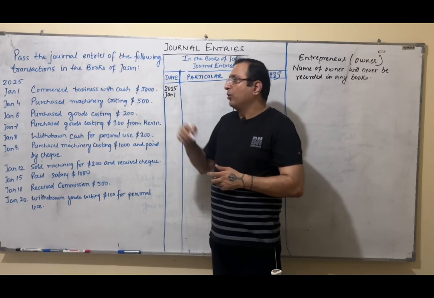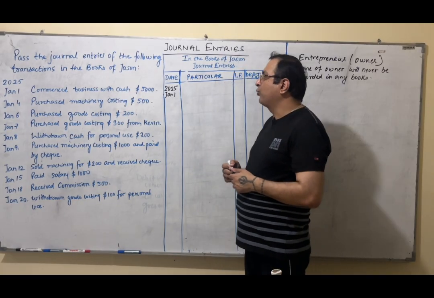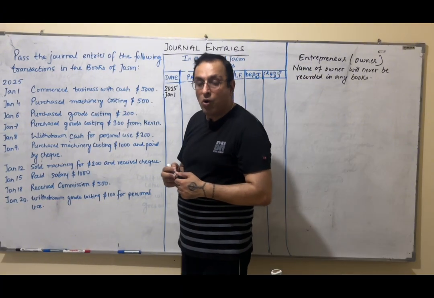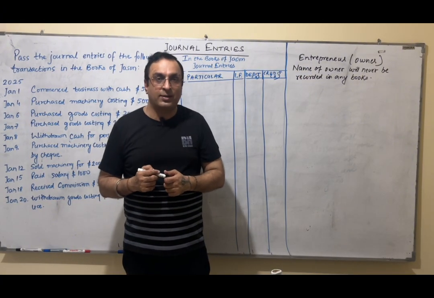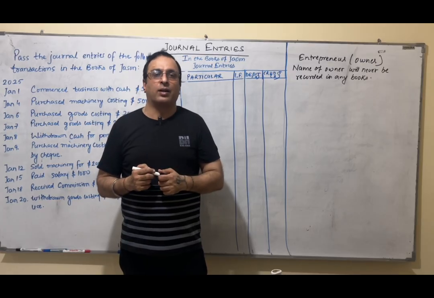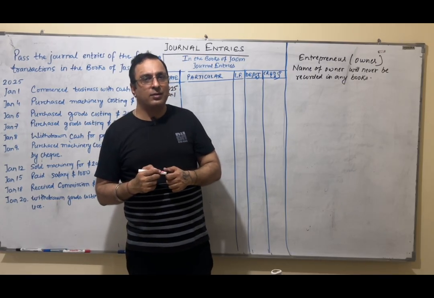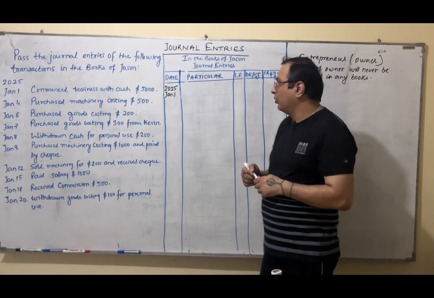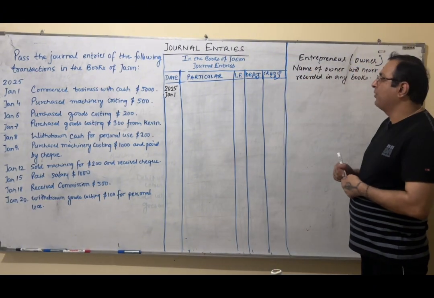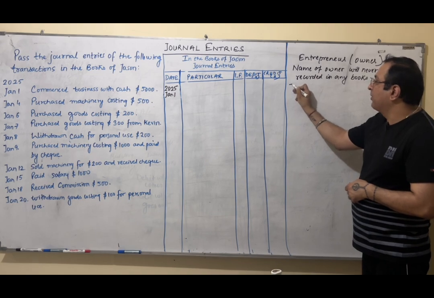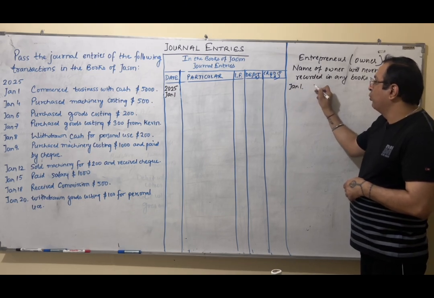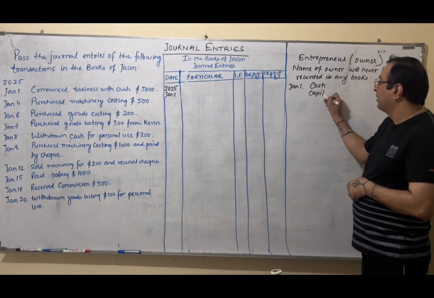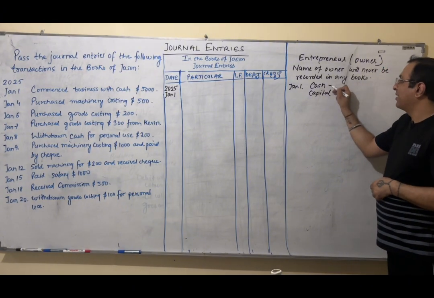Right? So, commence business with cash. We have two aspects: cash, and just go through the previous video. I told you all the tangible and intangible assets are covered under real account. And what real account says? Debit what comes in, credit what goes out. Right? So, let me write it here so that things will be easy for you. Let us identify the two aspects first here. January 1. The two aspects are cash and capital. Cash is an asset, right?